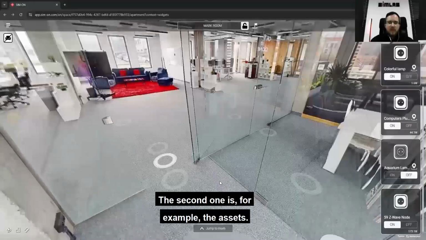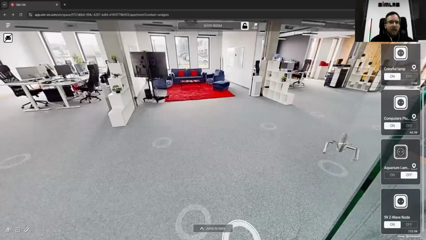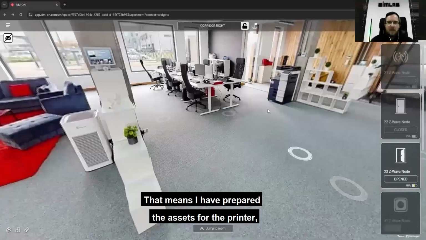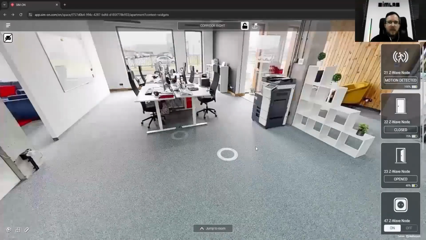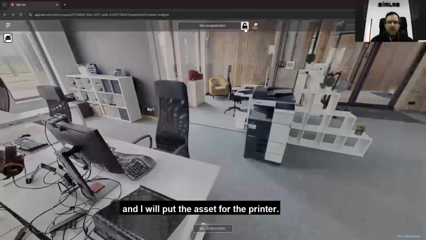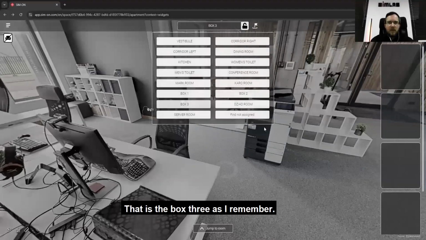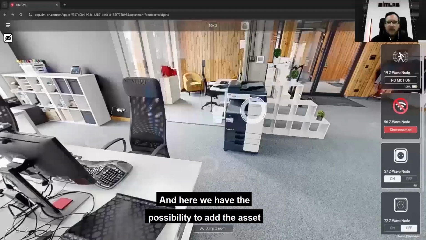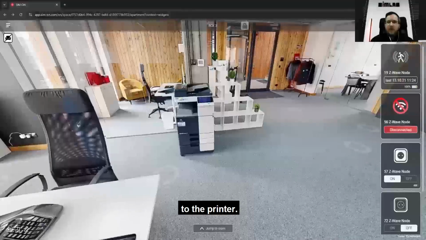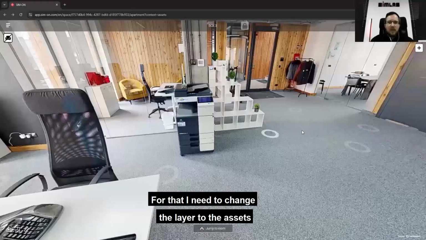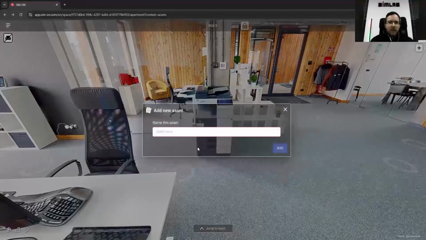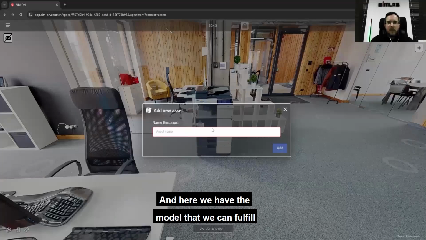The second one is, for example, the assets. If we want to add assets, we need to do the same exercise. I have prepared the assets for the printer, and I will put the asset on the printer. That is box 3, as I remember. Here we have the possibility to add the asset to the printer. For that, I need to change the layer to assets and click the plus asset button. And here we have the model that we can fill in with the information about the asset.